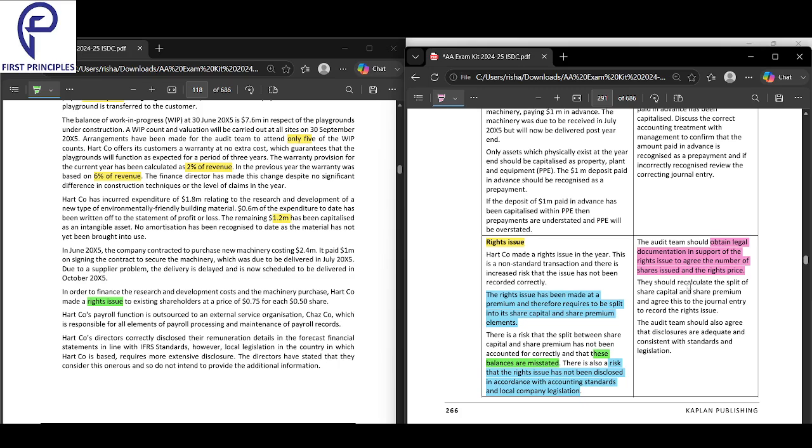They should recalculate the split of share capital and share premium and agree the journal entry to record the rights issue. You should recalculate the split and ensure that the split is recalculated.